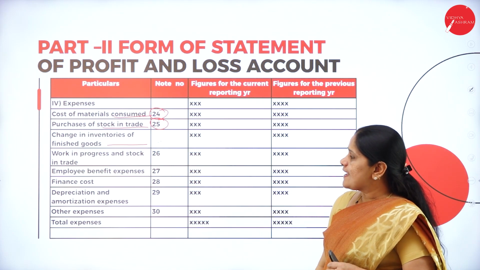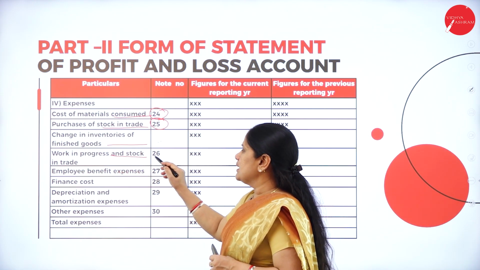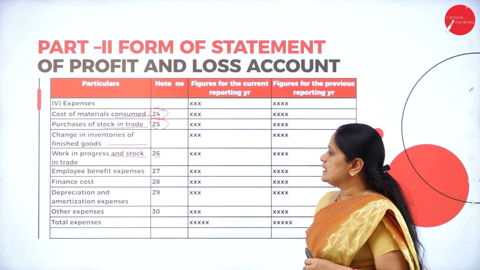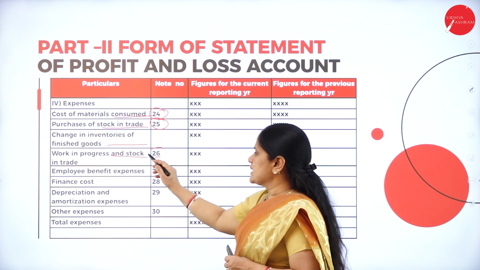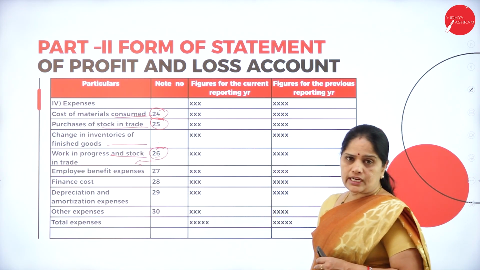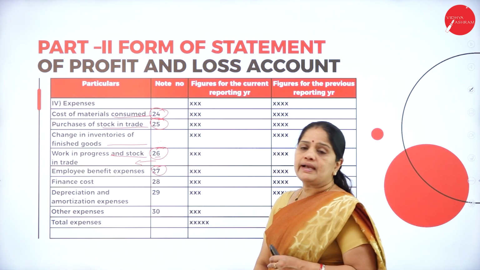Then next is work in progress and stock in trade. What is the actual work in progress and what is the stock in trade? That will be mentioned under note number 26. So it will be an explanatory note for the work in progress and stock in trade. Next is the employee benefit expenses.